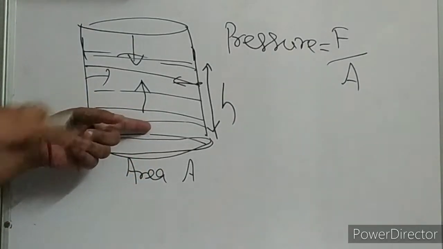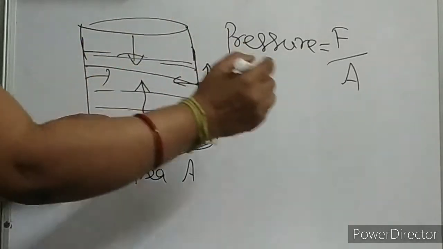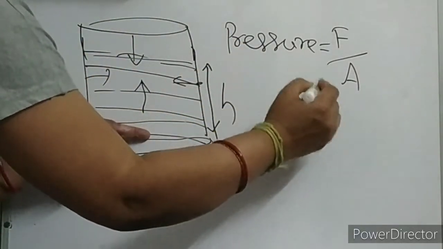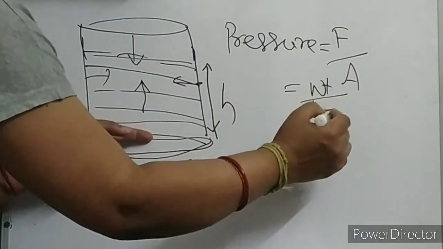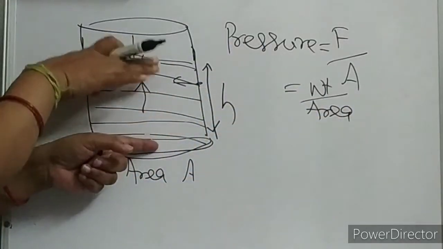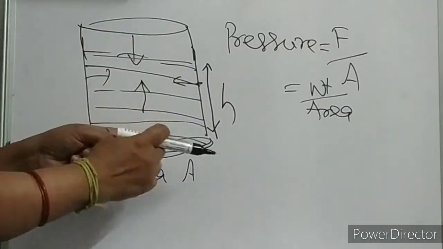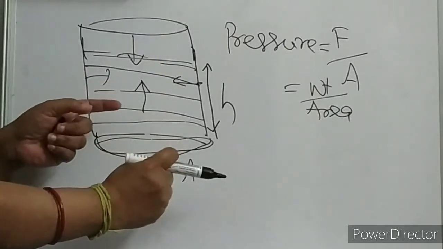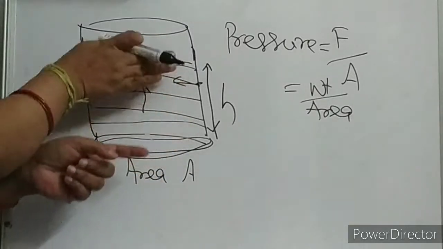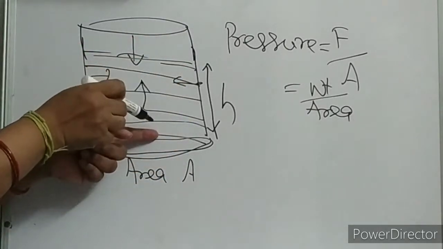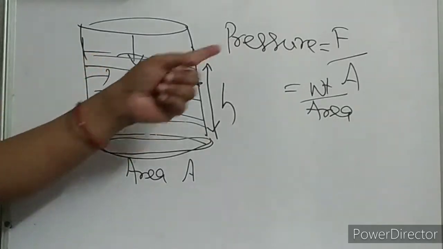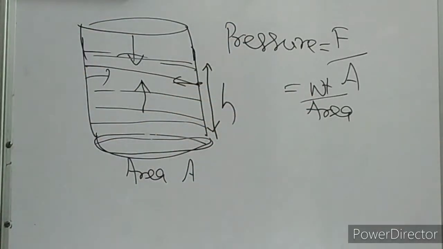We already know pressure is also weight by area. Here, what is the weight of the entire liquid? Due to acceleration due to gravity, it will pull down, so this weight will add pressure at this point. So pressure you can write as weight by area.